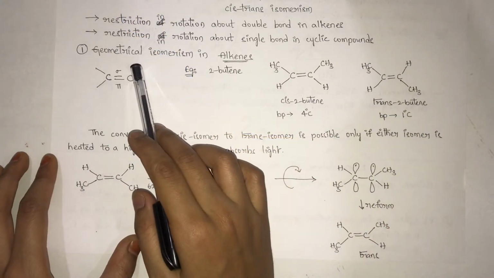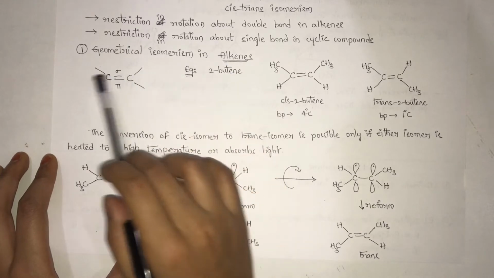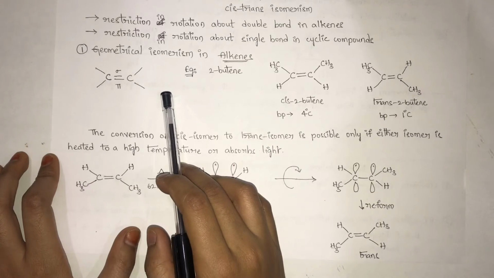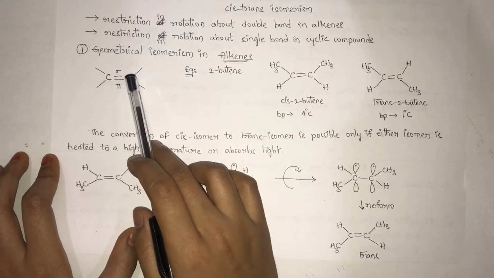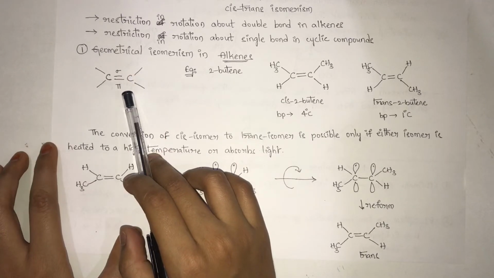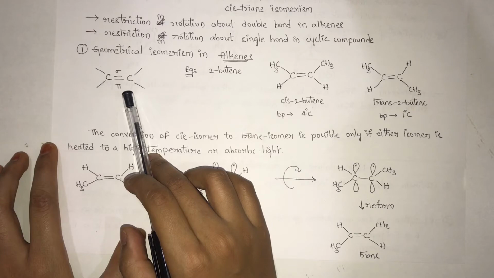First one, geometrical isomerism in alkenes. This is a general representation of an alkene compound where we can see sp2 hybrid carbon atoms forming a double bond. One is a sigma bond, another one is a pi bond. So due to the presence of this double bond, there is a restriction in rotation.